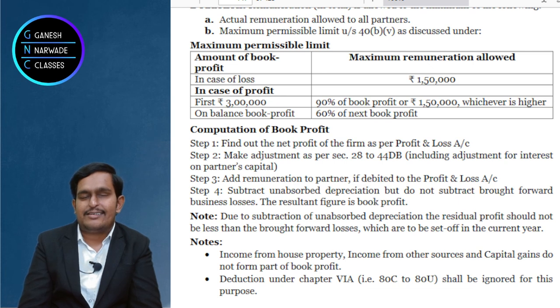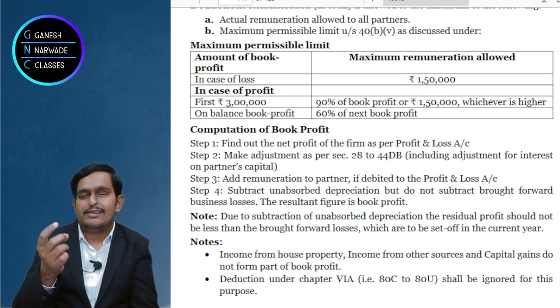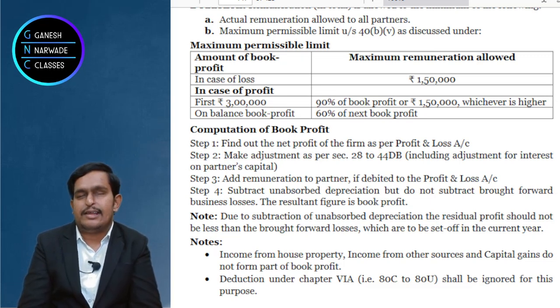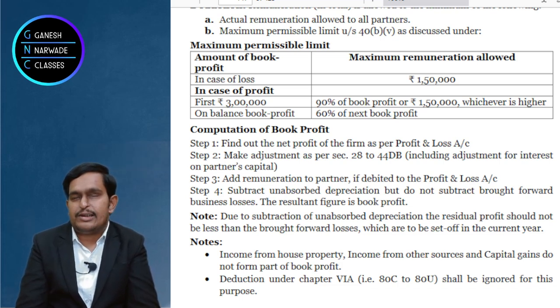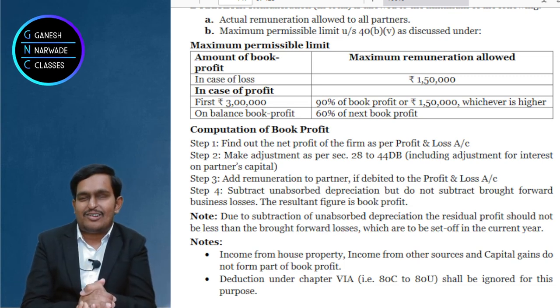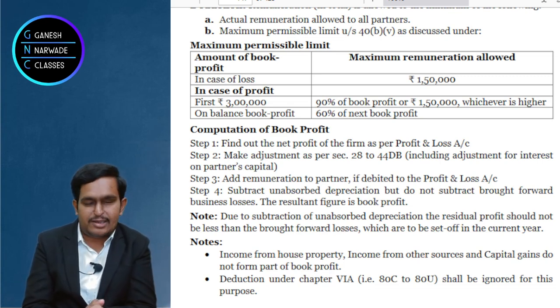On the balance 2 lakhs, they said 60%. That means 2 lakhs into 60% is 1 lakh 20,000. So 2 lakh 70 plus 1 lakh 20, 3 lakh 90 will be the maximum remuneration, as per section 40B.